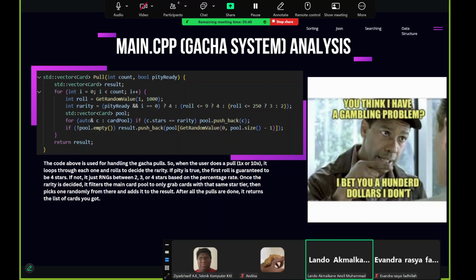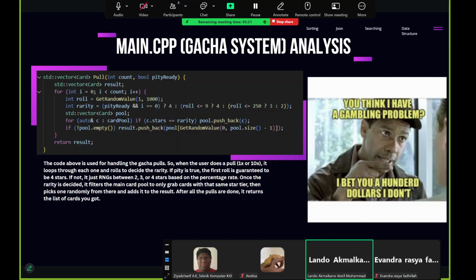Okay, so for our gacha system, the code above is used for handling the gacha system itself. When the user does a single or a 10 pull, it will loop through each roll and decide the rarity. If the first roll is guaranteed to be 4 stars, and if not, it's just going to be RNG between 2, 3, or 4 stars based on the percentage rate itself.